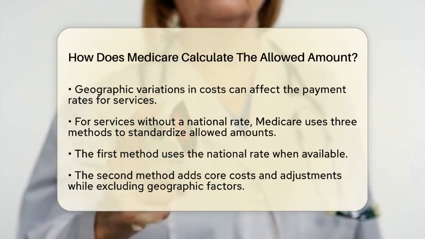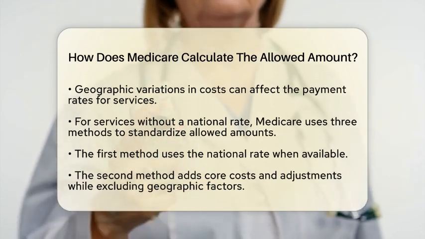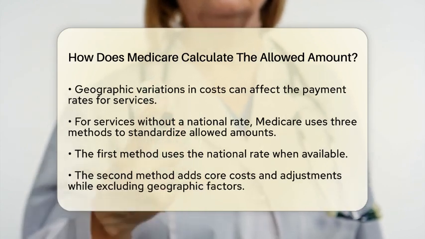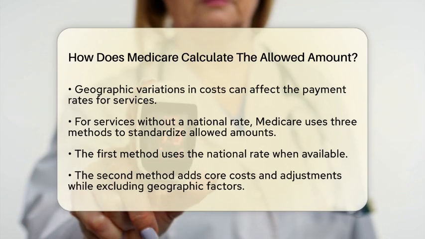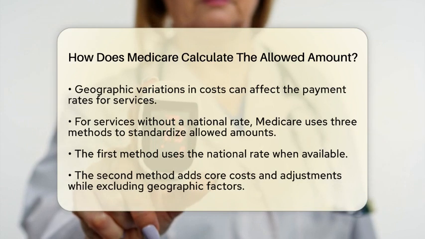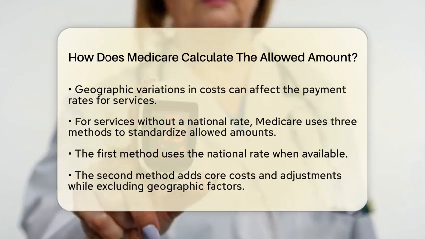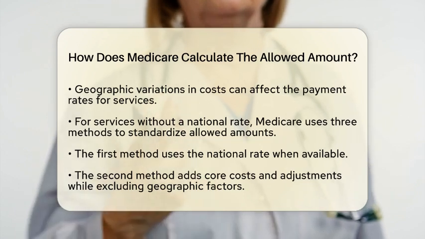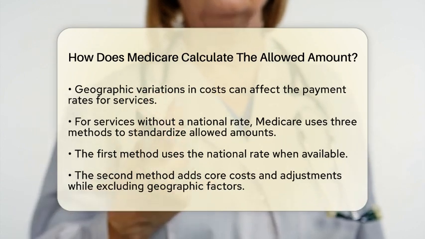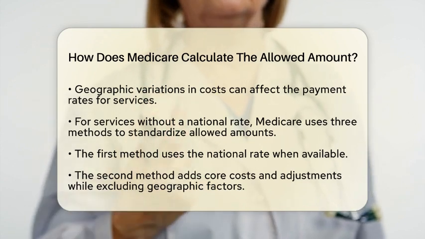Next, for services that do not have a national uniform rate, Medicare uses one of three methods to standardize the allowed amount. The first method uses the national rate directly when it is available. The second method constructs the allowed amount by adding core costs and adjustments while removing geographic and special program factors. The third method starts with the claim allowed amount and removes regional adjustments and unrelated payments to arrive at a standardized allowed amount.